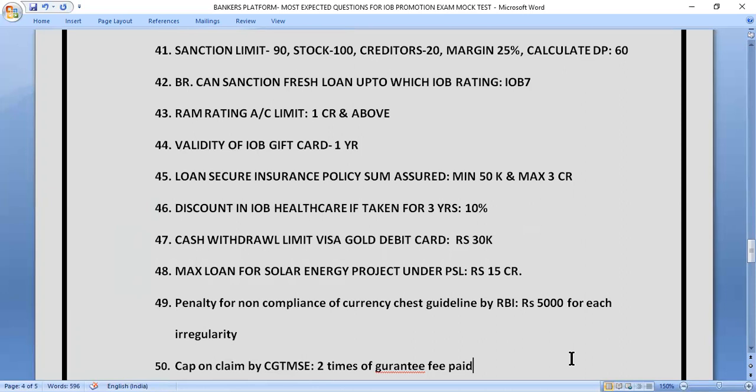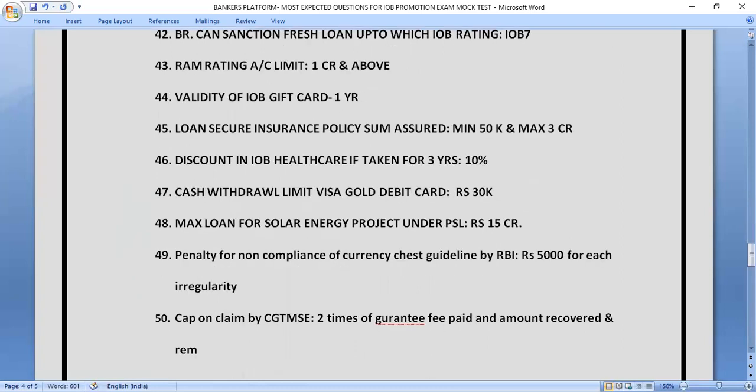So whatever the fee is paid by a particular bank, that two times, and the amount recovered and remitted to CGTMSC. So as if we have recovered some amount, how much we have recovered and how much we have remitted to CGTMSC, and the guarantee fee which we have paid, so that much amount only we can claim from CGTMSC.